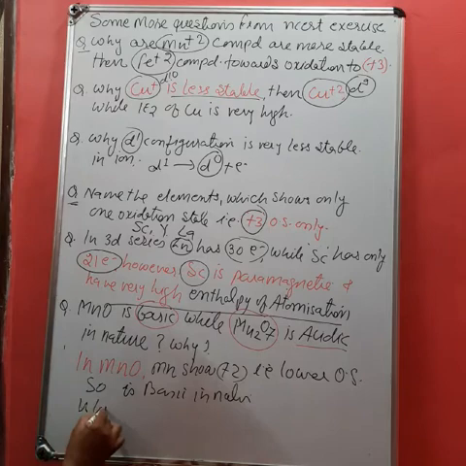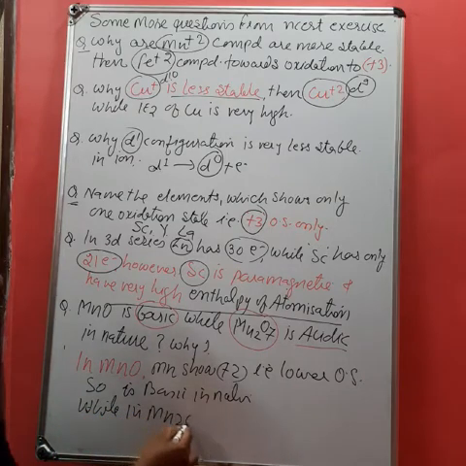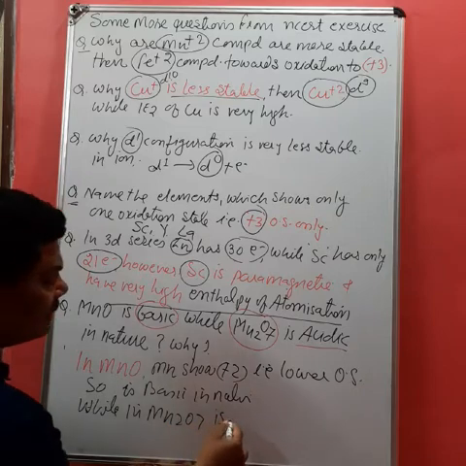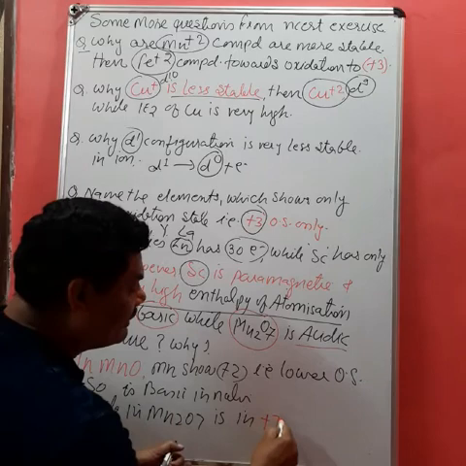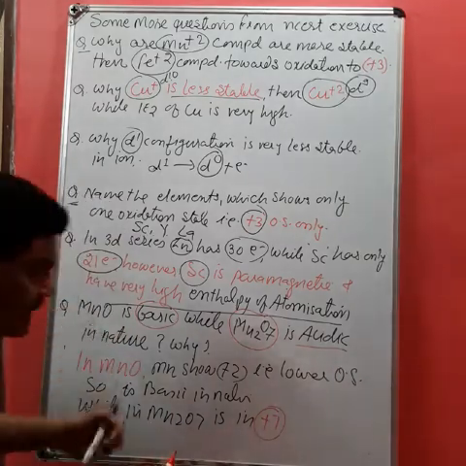While in Mn2O7, in which state is Mn? +7 state. So higher oxidation state, acidic in nature.